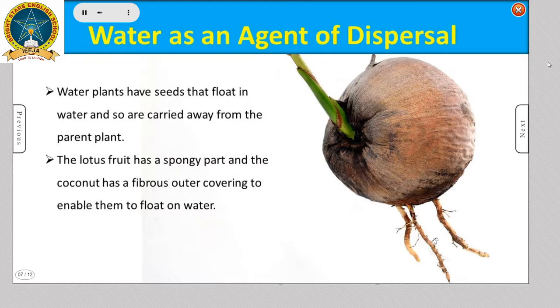Water as an agent of dispersal. Water plants have seeds that float in water and so are carried away from the parent plant. The lotus fruit has a spongy part and the coconut has a fibrous outer covering to enable them to float on water.